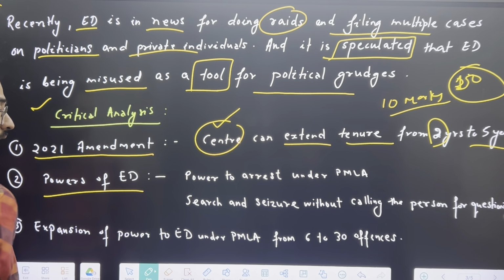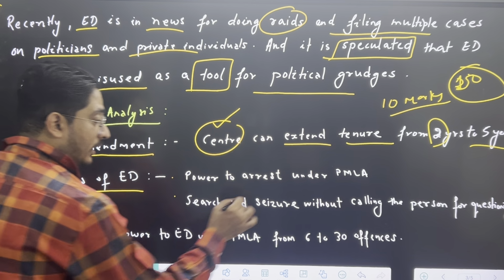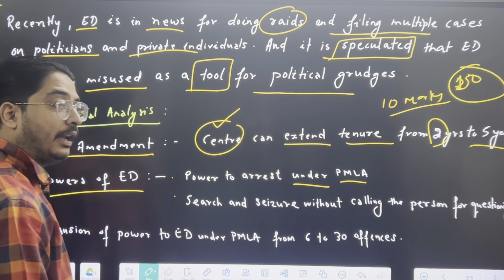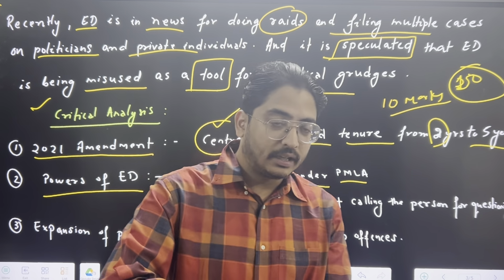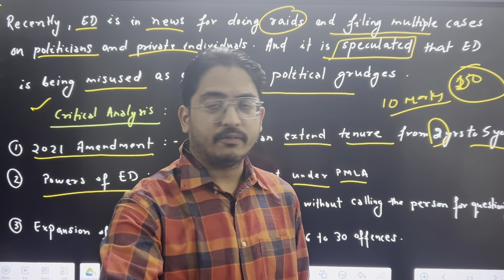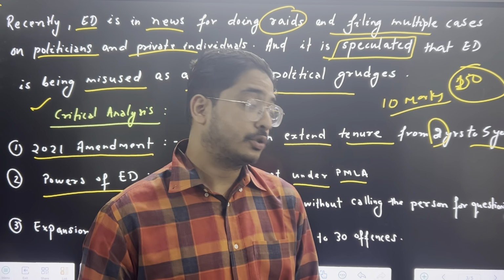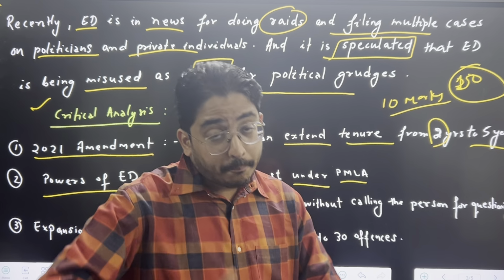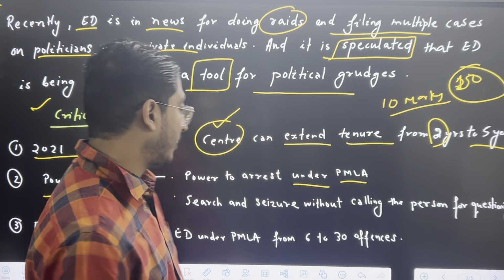Now powers of ED. ED has the power to arrest under PMLA. It has the power, after doing all those investigations, to arrest. So it can again be misused by the government.